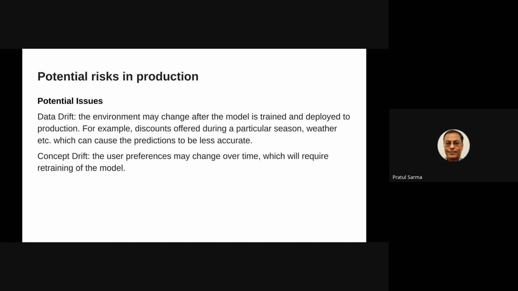So once we deploy the system in production, there are potential risks of data drift and concept drift. Data drift may occur when the environment changes after the model is trained and deployed. For example, discounts offered during a particular season, weather, etc. may change. Concept drift is when the user preferences change, which may require retraining the model. So overall, this will provide a very good solution to solve the problem for the consumer who is frustrated in terms of how to choose trips and save money, and also for the travel industry to increase sales.